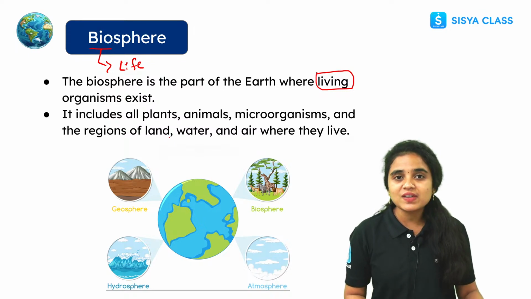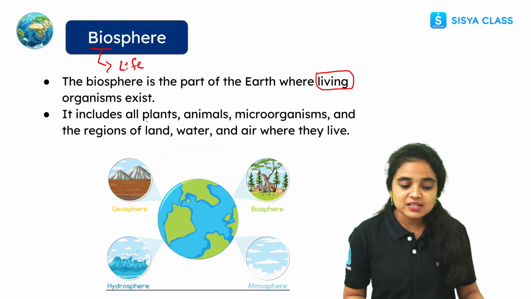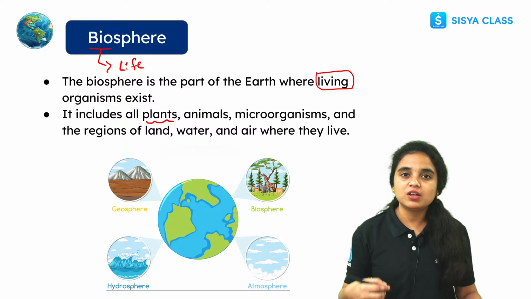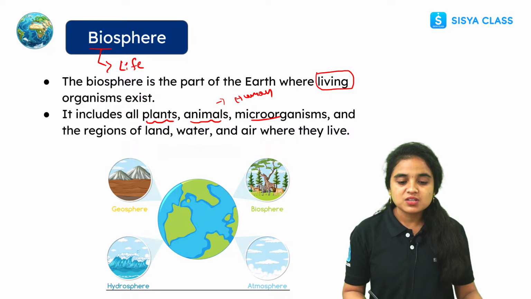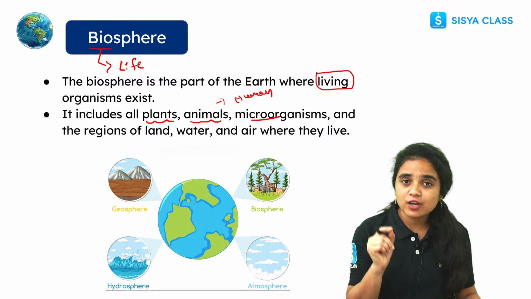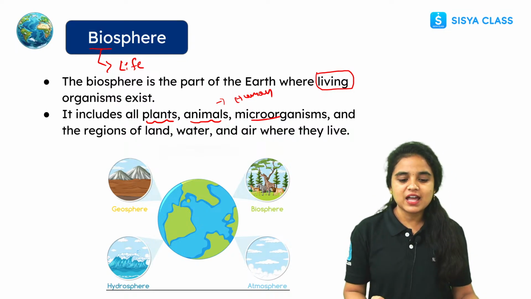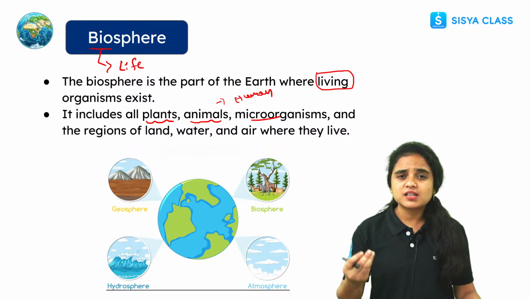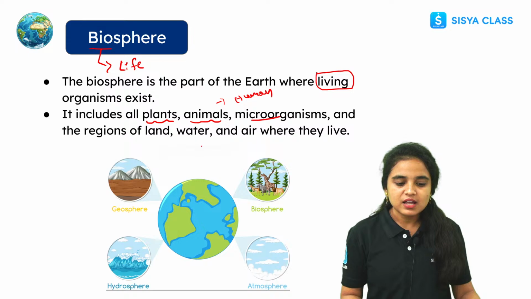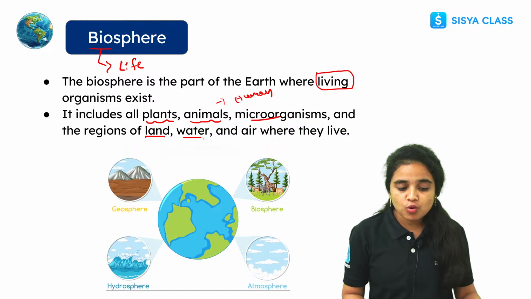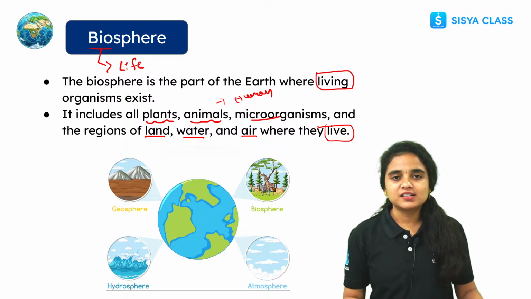And what are the things we can see in the biosphere? We can see all living organisms, including plants, animals, and humans who also come under animals, and microorganisms. See students, tiny creatures, microorganisms are also living organisms, like insects, birds, animals. Every living organism comes under the biosphere. And the regions of land, water, air where they live, everything comes under the biosphere.